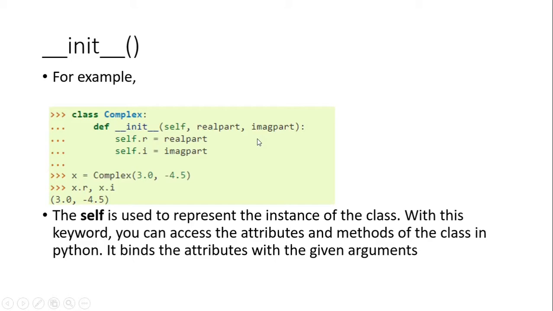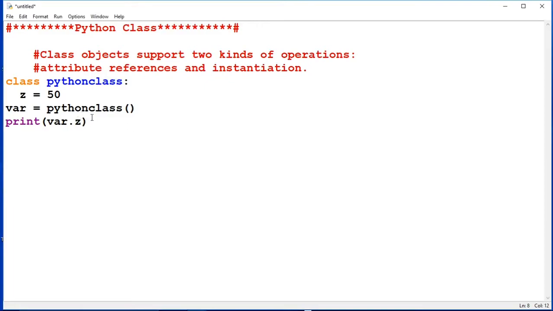So let us do a small example of Python code. Let us write some code so that you can understand class in a better way and how to do this instantiation of objects. Okay, let's dive in. Here I am going to show you the operations, how to define a class.